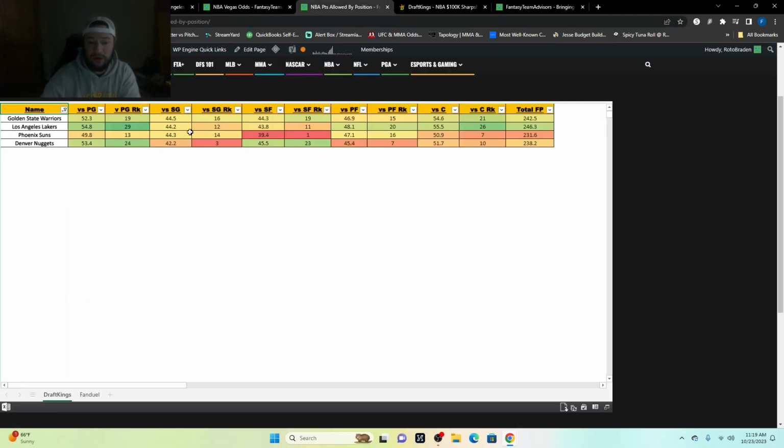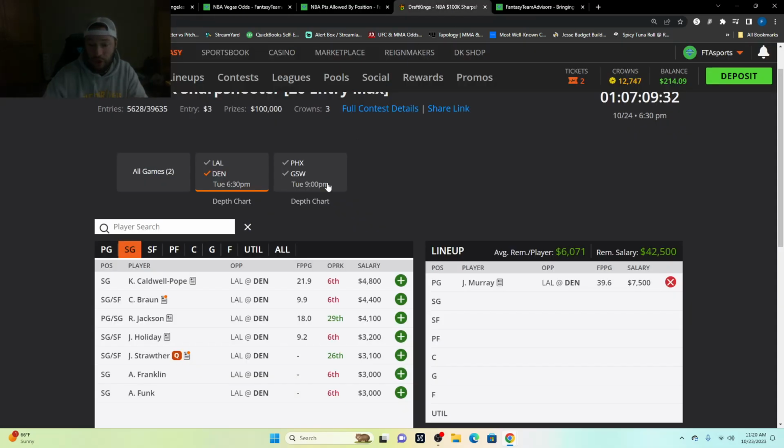So then we go here. Lakers give up only 44.2 fantasy points per game to the opposing shooting guard, which ranks 12th out of 32. 43.8 against the opposing small forward, which they rank 11th out of 30. Power forward here, 48.1 fantasy points, and that ranks 20th out of 30. Against the center, the Lakers are not the best, 55.5 fantasy points per game to opposing centers, which ranks 26th out of 30, which means Jokic, he's in for me. He's going to be expensive. I completely get that, but this is how we build our lineups out there.